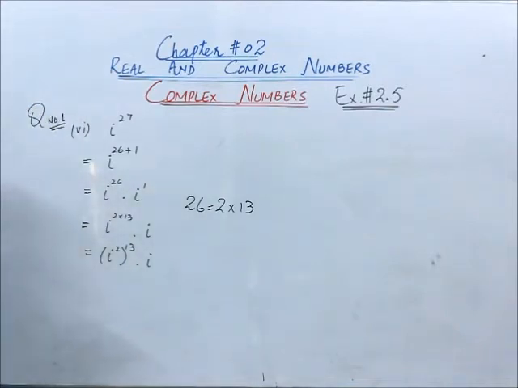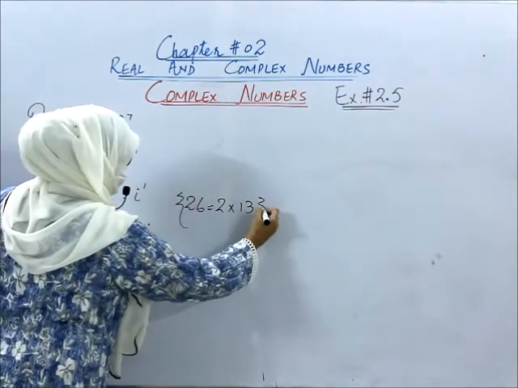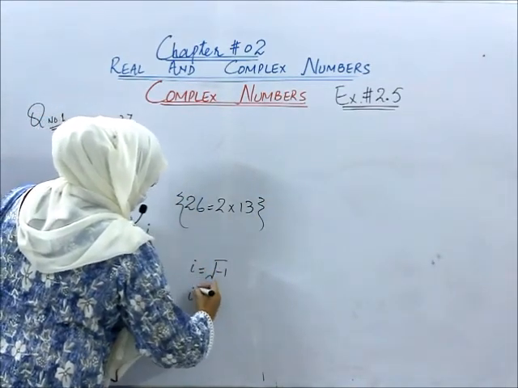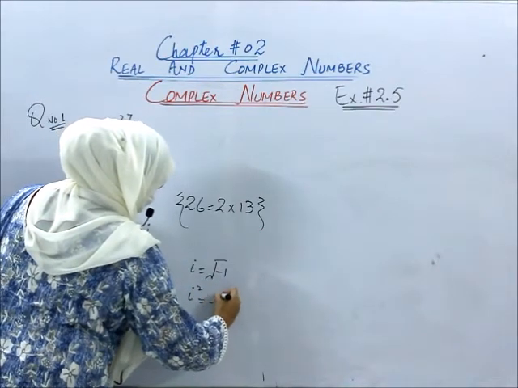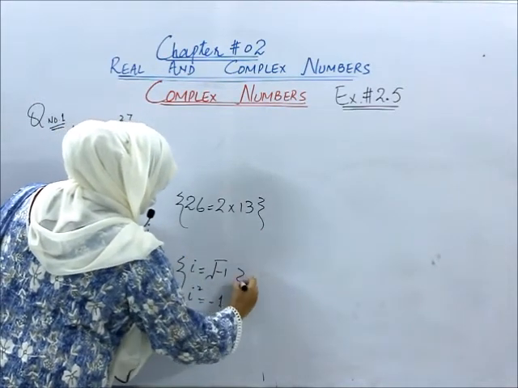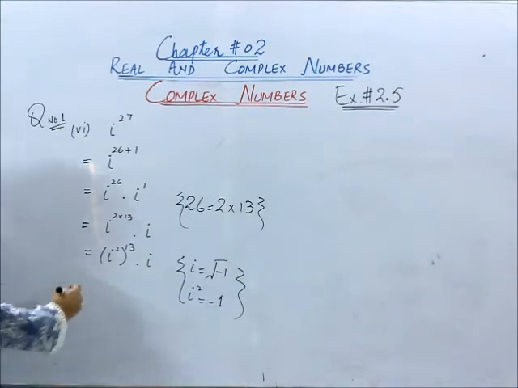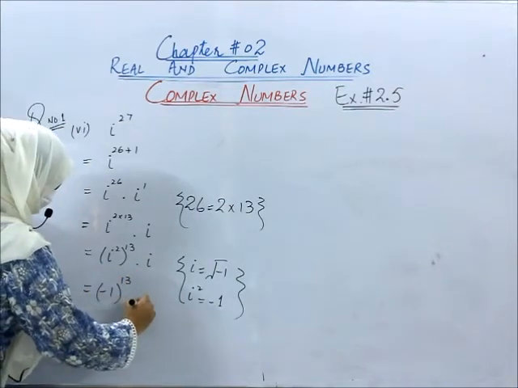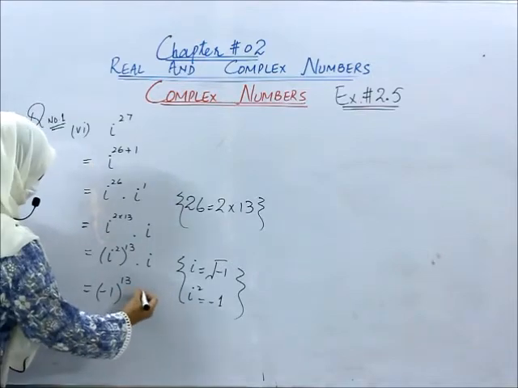Now student, you can replace iota square with what? As you studied earlier, iota is equal to square root of -1 and iota square is equal to -1. So replacing iota square by -1, we will have -1 whole power 13 into iota.